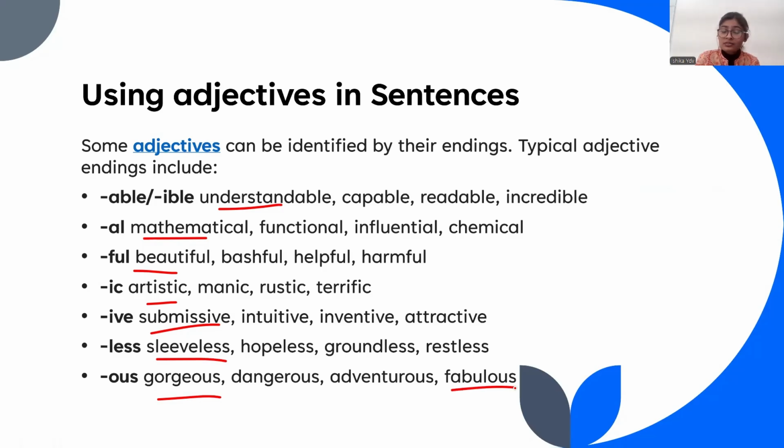This day was fabulous. It was a very adventurous evening. Okay, this is harmful. Okay, he is very influential, or you can say he is very capable. The tour was incredible. Okay, he was a very bashful person. This is how you will use this particular type of adjectives.